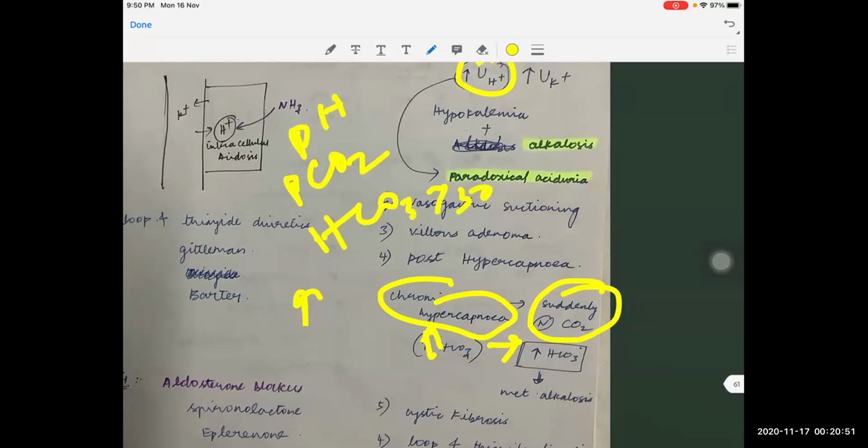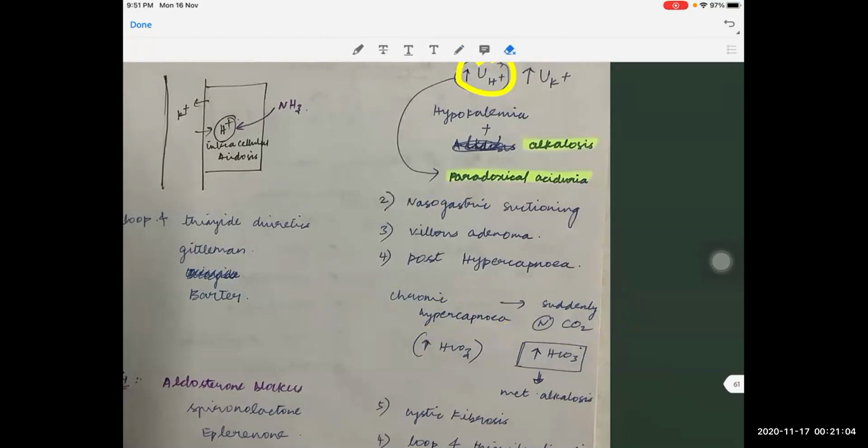Actually, it is a compensating mechanism. It was not a primary metabolic alkalosis. So that is why there is a term called post hypercapnia. That is, after correction of chronic hypercapnia, we will be having metabolic alkalosis.